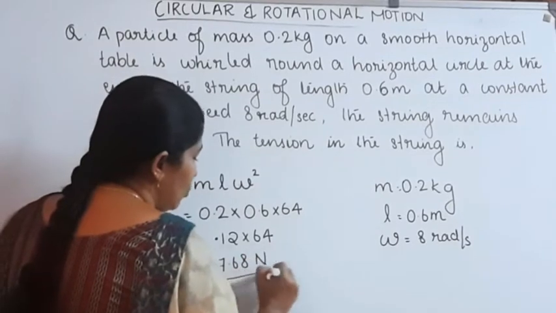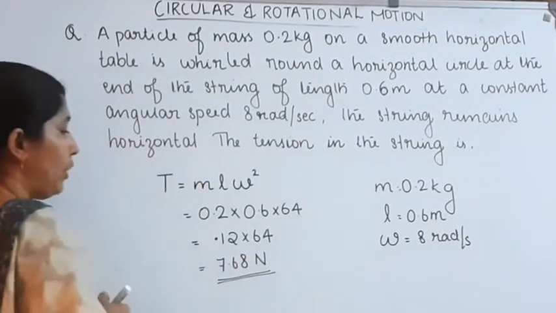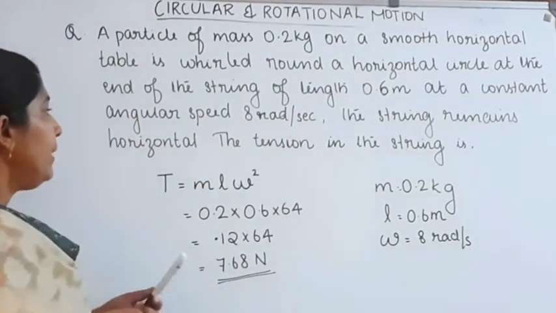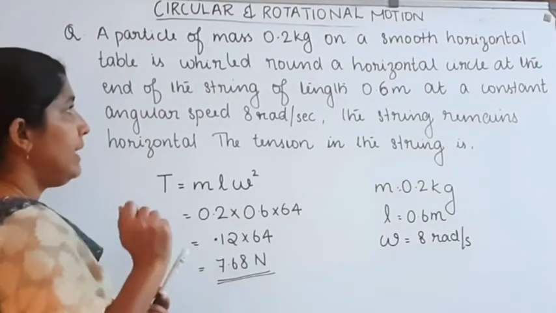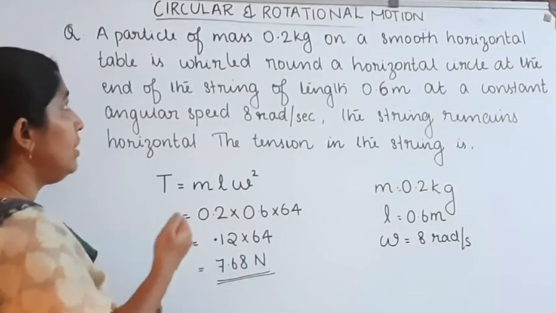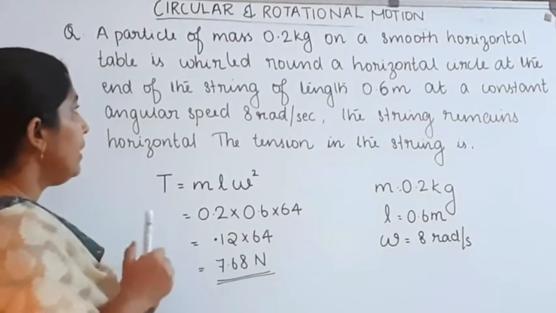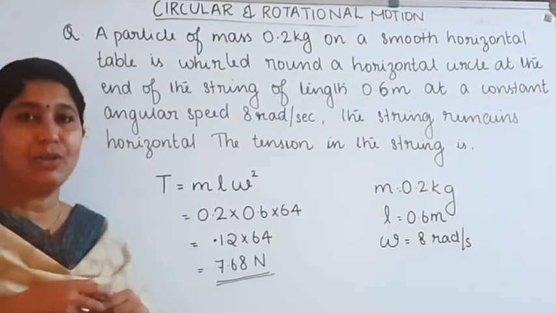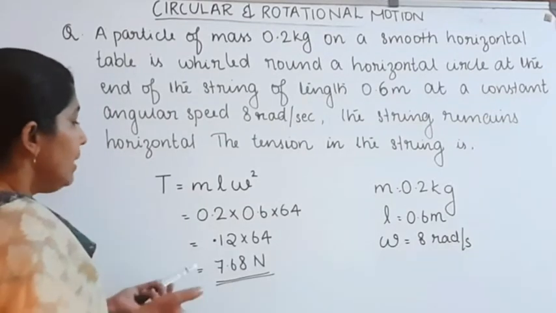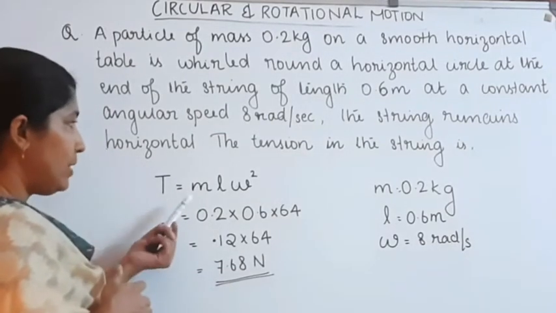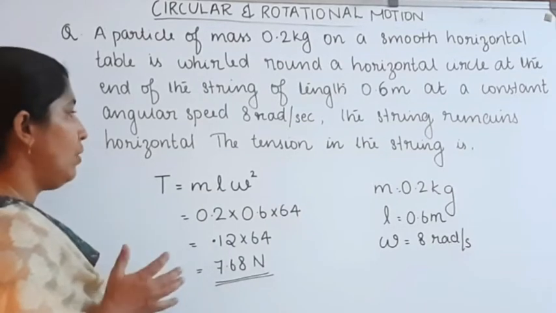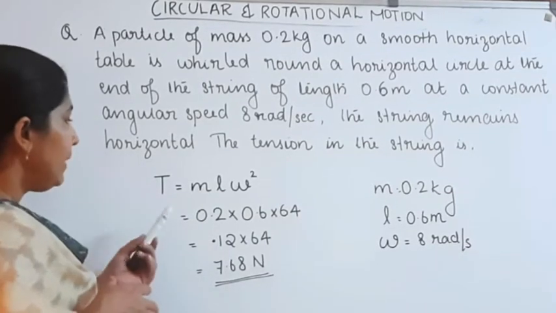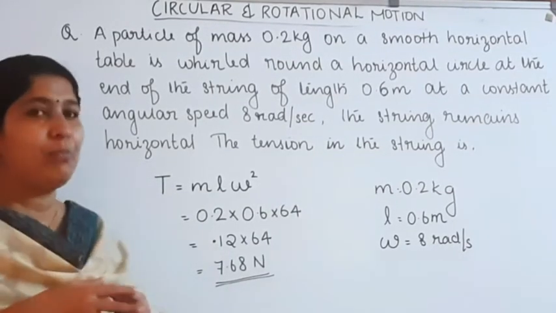Tension in the string is 7.68 Newton. Since the body is whirled with uniform angular speed, the tension T is equal to m l omega square, and on substituting the values, T is equal to 7.68.